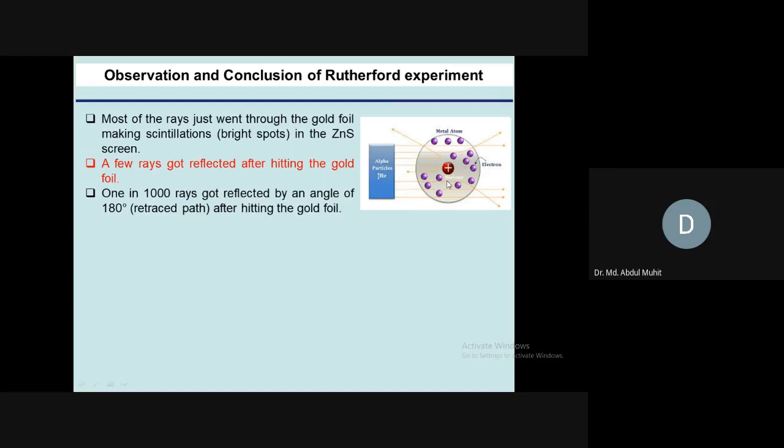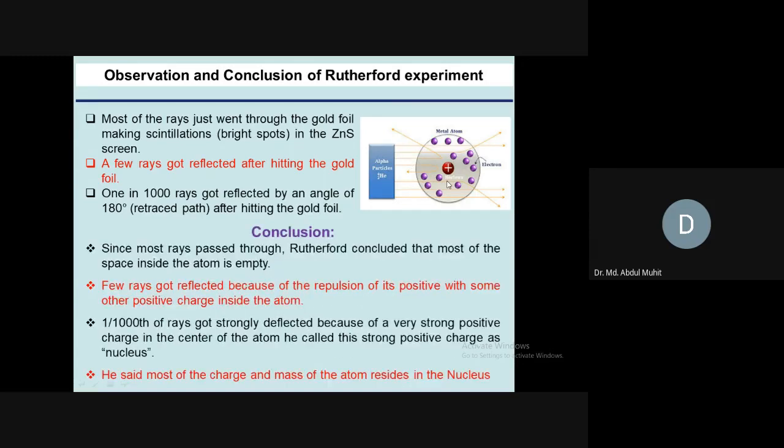And what postulations did he make? His conclusion was, since most of the particles passed through, Rutherford concluded that most of the space inside the atom is empty. So inside the atom, most of the space is empty. That's why the alpha particle goes straight and directly hits the zinc sulfide screen.